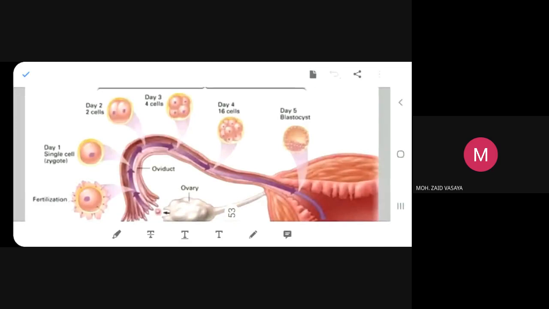Is it a cell called gamete? From where a baby originates? Which is that cell which develops into a baby? Do you know that? Then the question becomes very easy to solve.